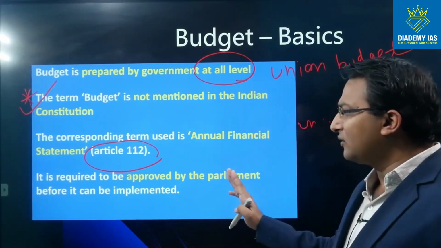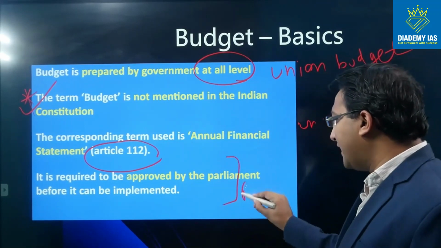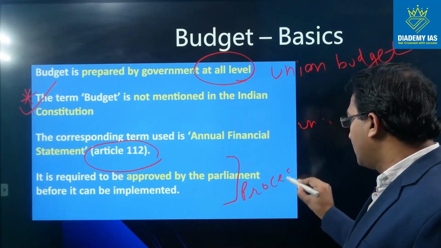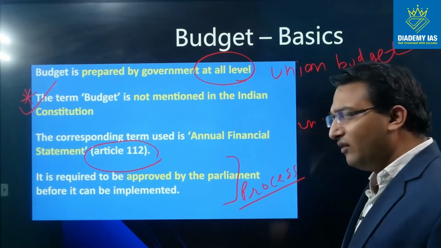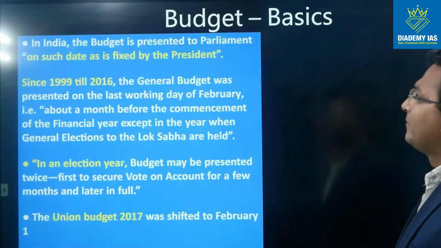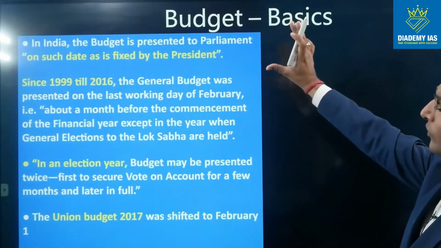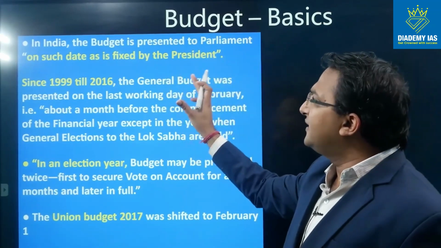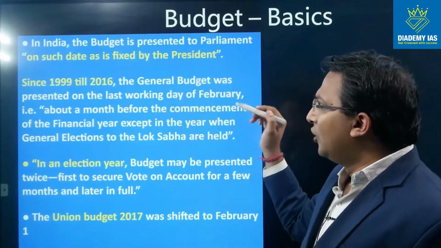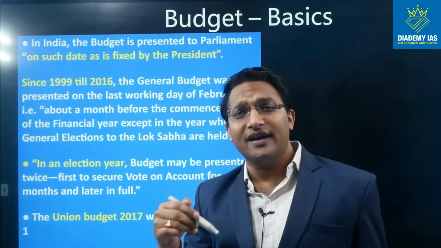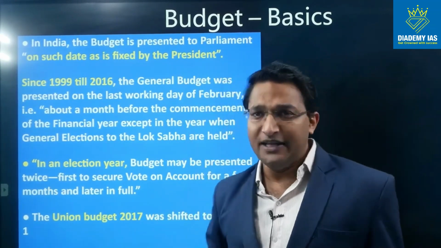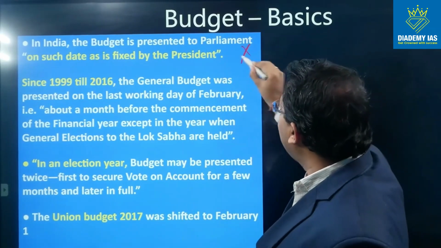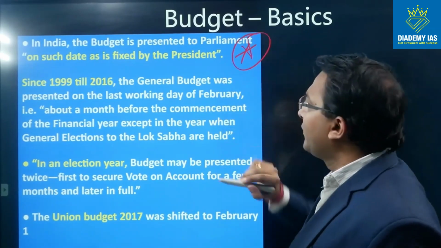So what is the process? So this is basically the procedural aspect, right? So this process aspect we will discuss now, right? So in India, the budget is presented to the parliament on such date as is fixed by the president. So who fixes the budget date? President of India. Please be careful. In the prelims examination, this question can be asked.